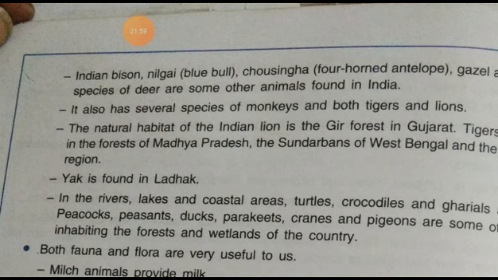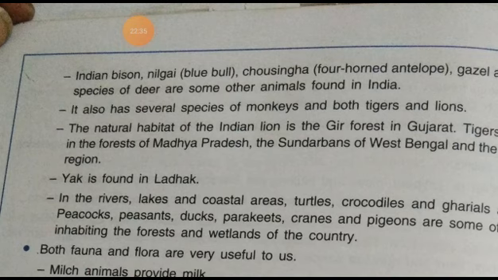In short, in the summary, India is one of the 12 mega biodiversity countries in the world, and with 47,000 plant species, India stands at the 10th place in the world and 4th in Asian plant diversity.